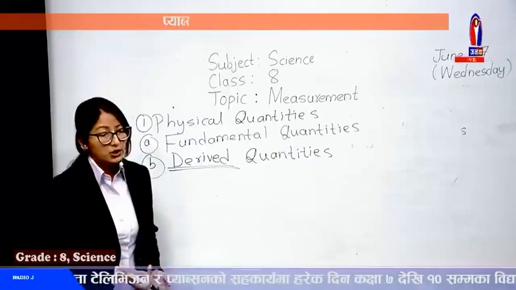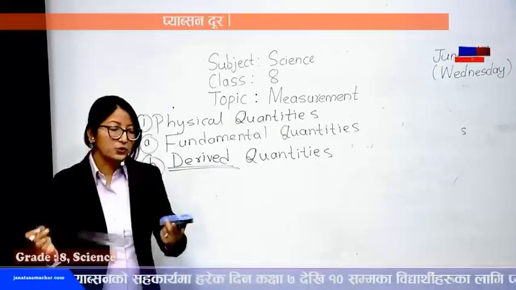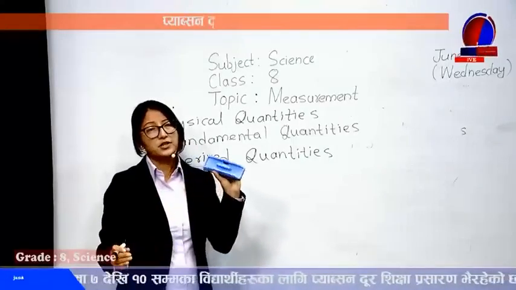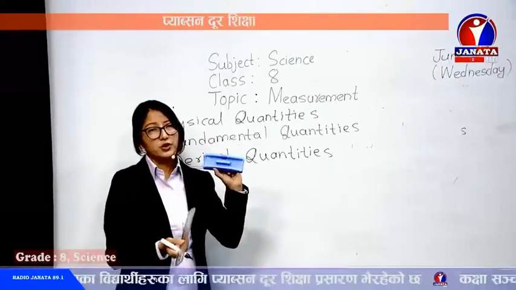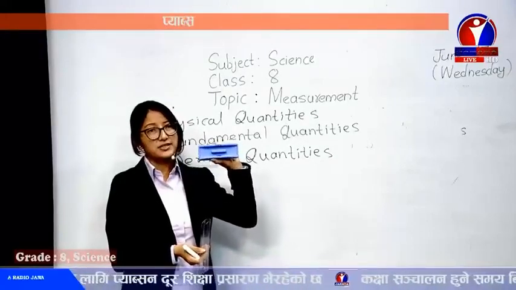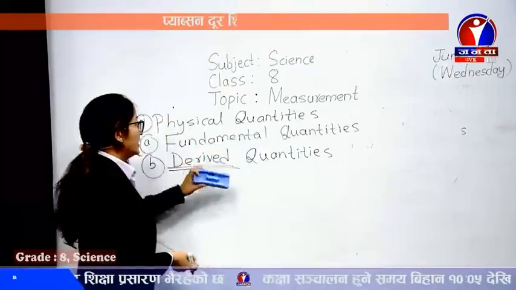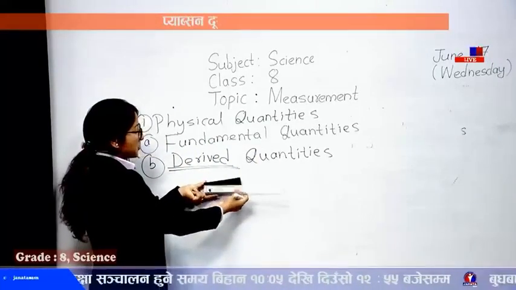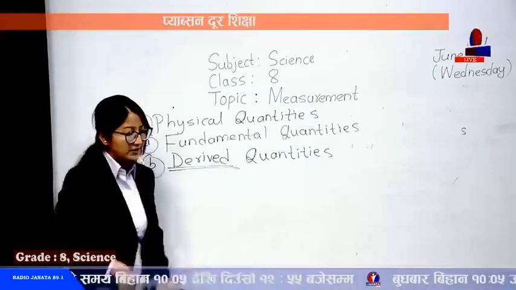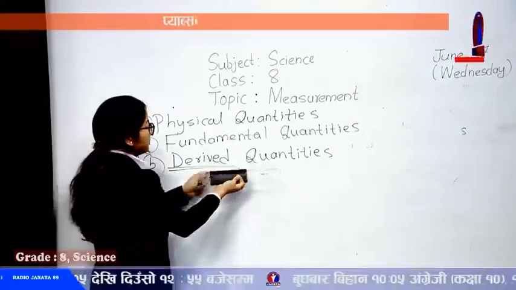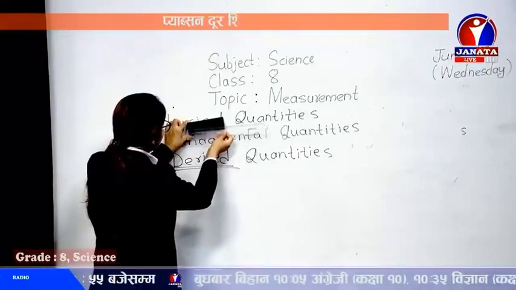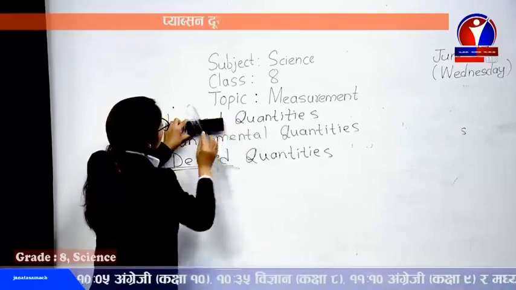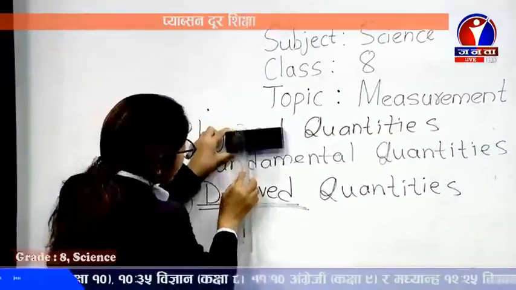Let's take some examples. You want to measure, for example, simply the surface area of this duster. So what do we need to do? We need to measure its length and its breadth, simply the plain surface area. I'll just measure its length using the scale. Just before, we found it was 14 centimeters. And if I measure its breadth, it's 5.